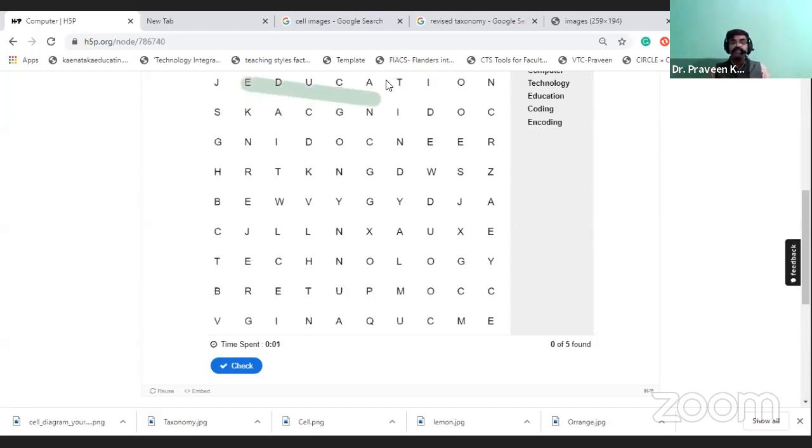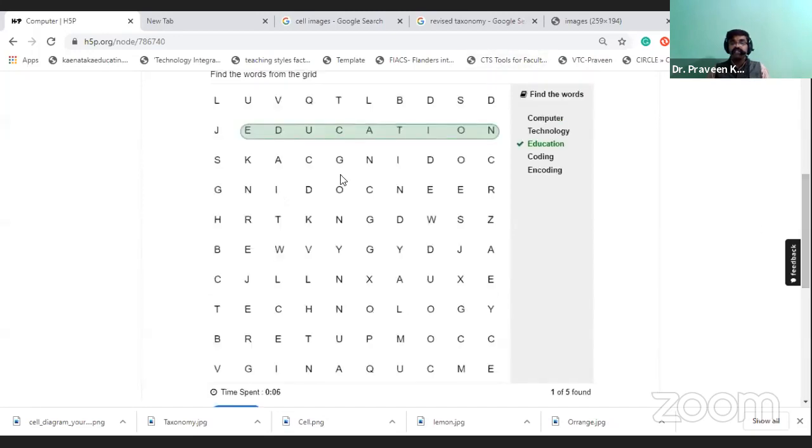I am selecting where the word is. Observe how it will work. There is a word called technology. If it is not a correct word, it will not take it. So as like that, you have to identify the words and engage your students more and more.